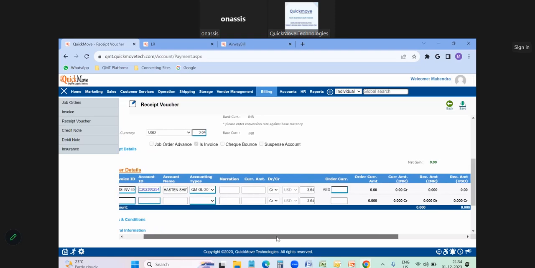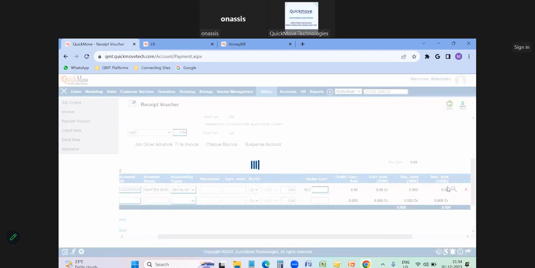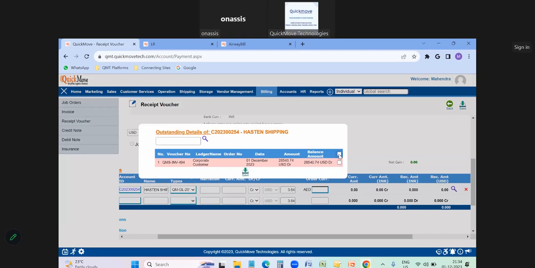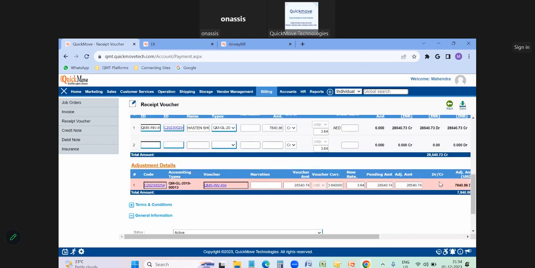and you can select corporate customer, and here you can see there is a search option. So you need not input here, just click on the search option. The software will show you what is the invoice amount. So you can select that amount and you can save it. So it will be reflected down here. This is the invoice amount which is reflecting.